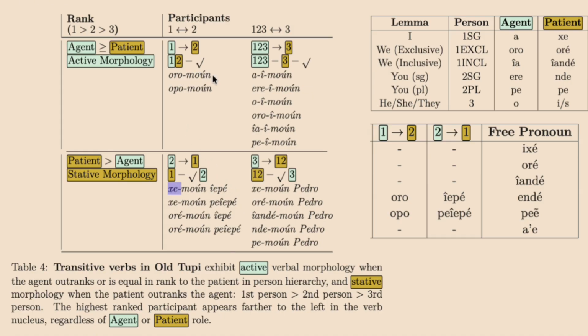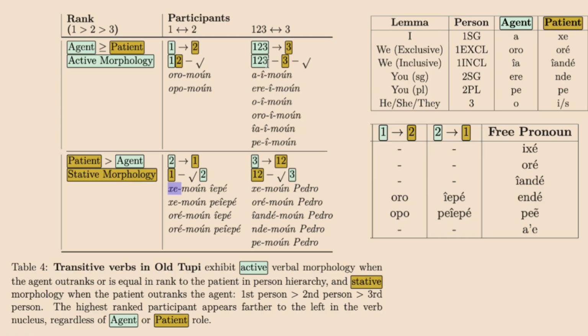Oro moun, I painted you. Opo moun, I painted y'all. I painted all of you. I moun, I painted him, her, or them. Ere moun, you painted him, her, them. Oi moun, he or she or them painted him, her, or them. Right? Other him, her, them. Oroi moun, we, me and him, painted them, or him, or her. Yaimon, you and me, and maybe somebody else, painted him, her, or them with genipapu, black. Paymon, y'all painted him, her, or them, black with genipapu.